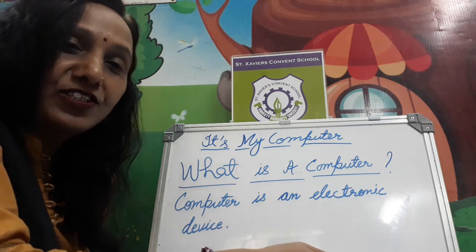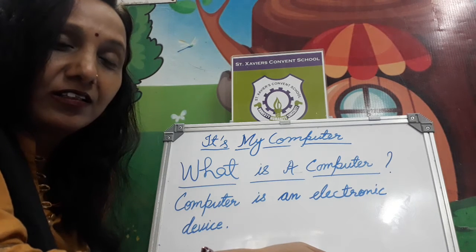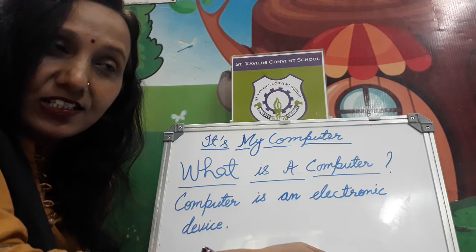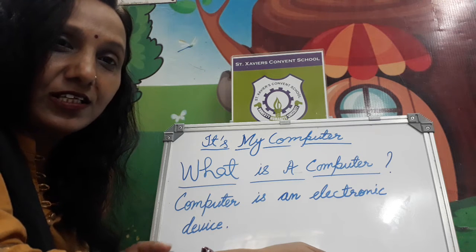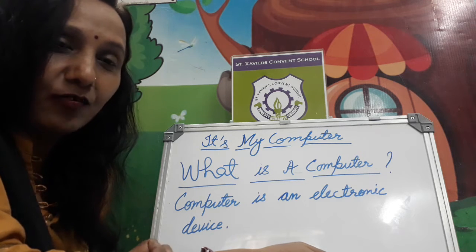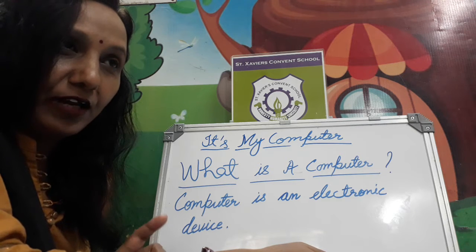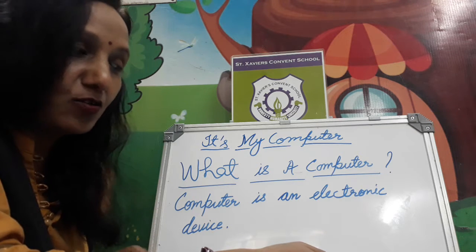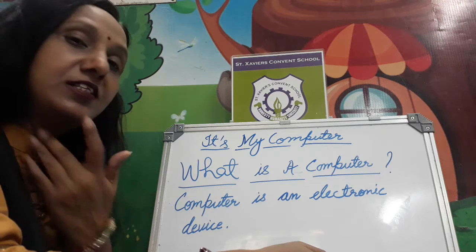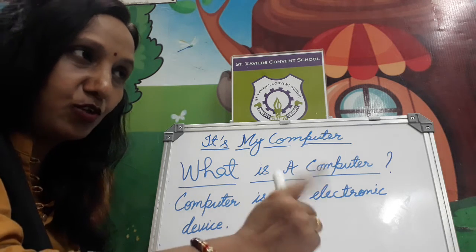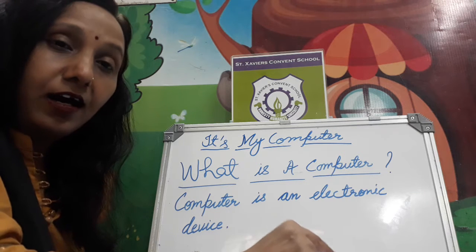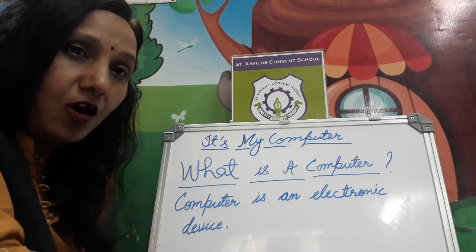Suppose your refrigerator at your home works with electricity. Television works with electricity. When we switch on, then it starts working. Microwave, when we switch on, it starts working. So similarly, our computer system works with the help of electricity. When we switch on, then our computer system gets on.